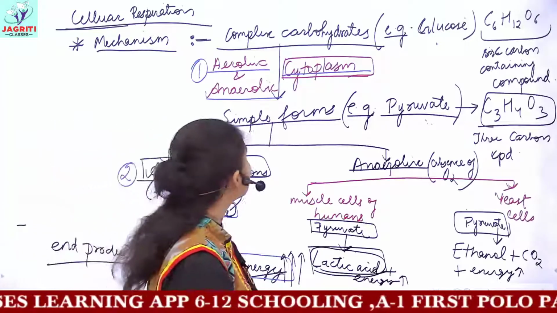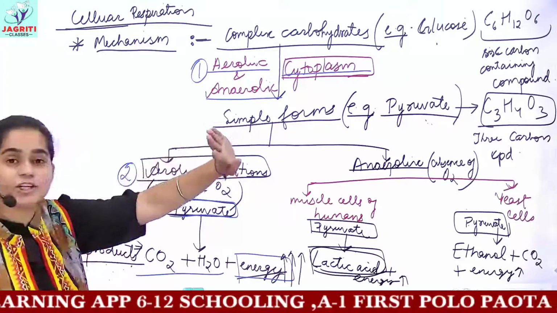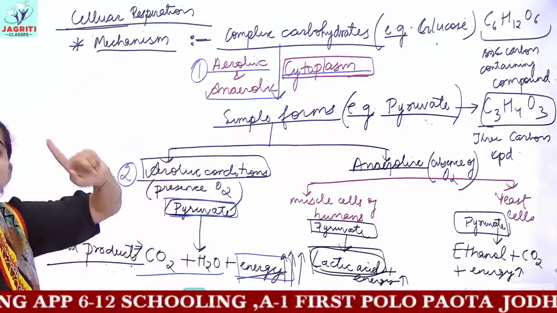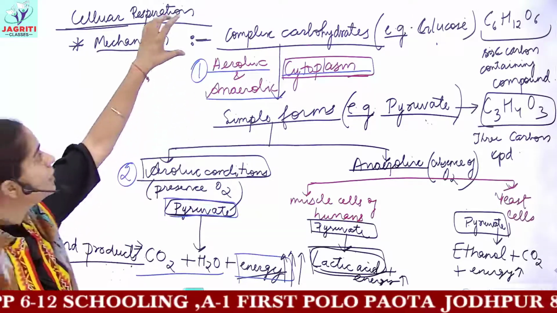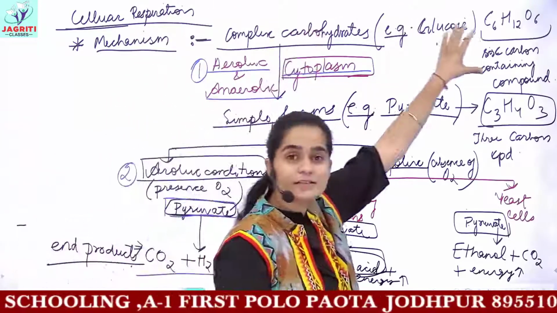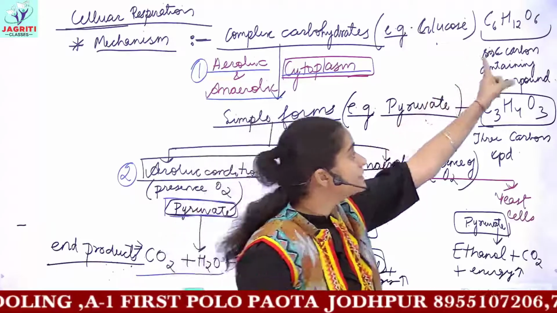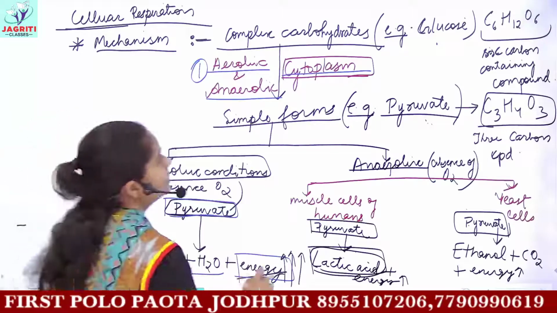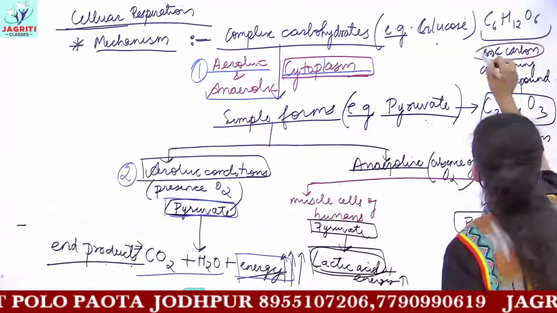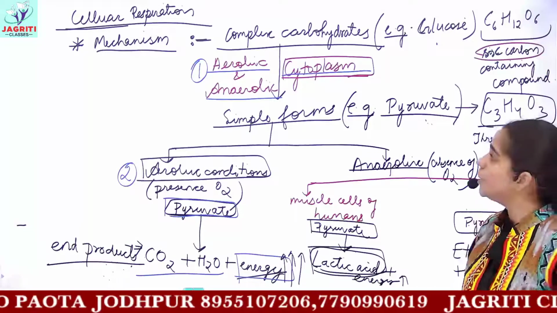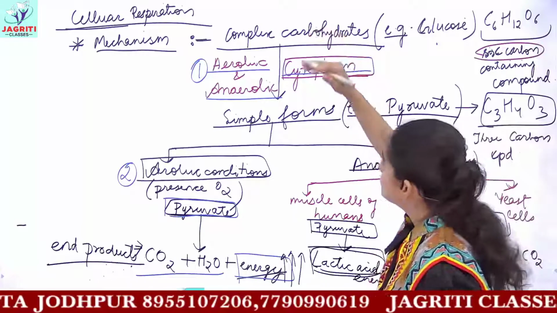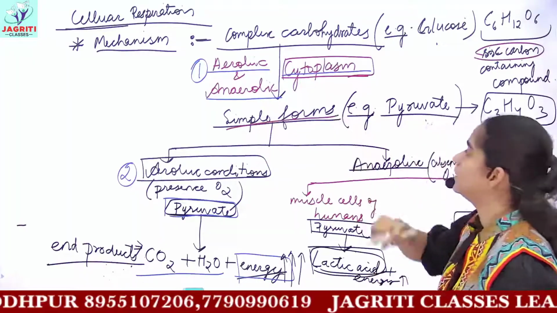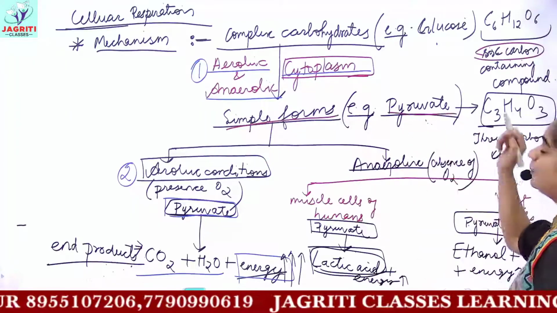So this is an account of cellular respiration, that is respiration occurring in the cell. First we said that complex carbohydrate, that is glucose. Glucose was a 6 carbon containing compound. This is again of very importance, that is, glucose is a 6 carbon containing compound. This glucose breaks down into simple carbohydrate, which is your pyruvate.